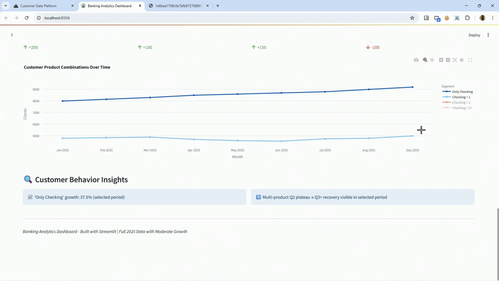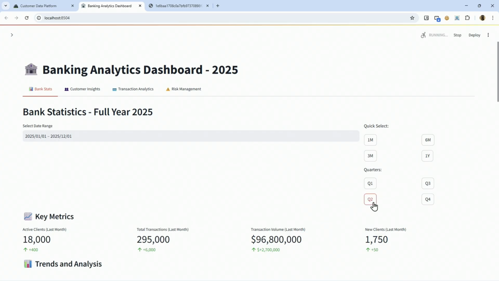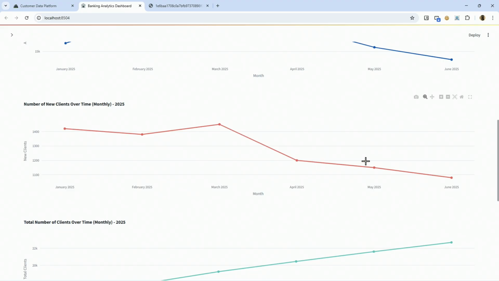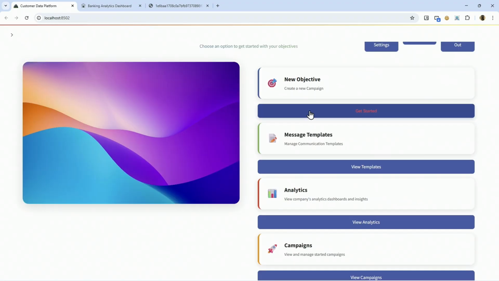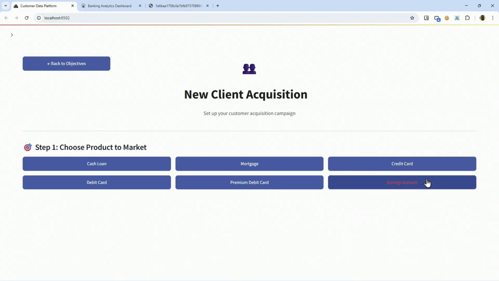So we've given you a broad overview of the platform. We showed you a few examples of what it can do. Now let's talk about the most common problem, slowdown in client acquisition. So in the analytics section, we can see that there is a 25% drop in client acquisition compared to the previous quarter. So to solve the problem, the marketing manager can go to the new objective and click on Bring New Clients. Now we are prompted to pick the product. It could be a cash loan, a mortgage, a credit card. We're going to proceed with the mortgage in this case.